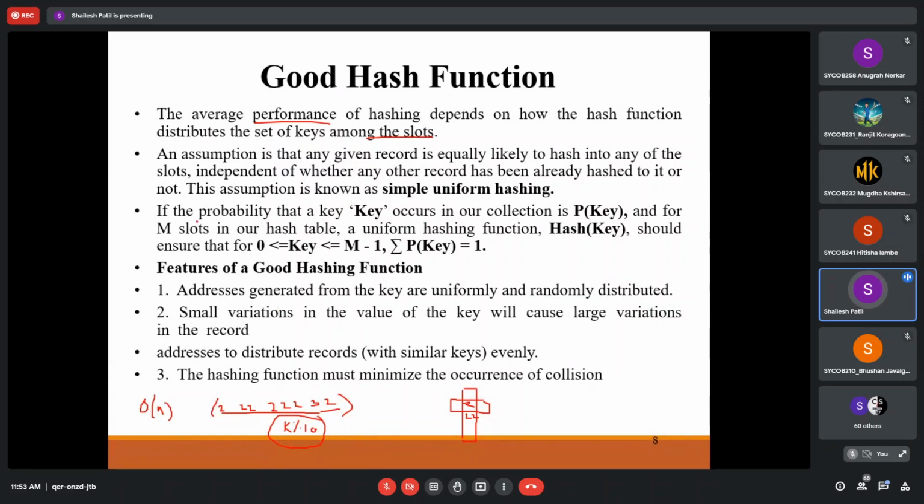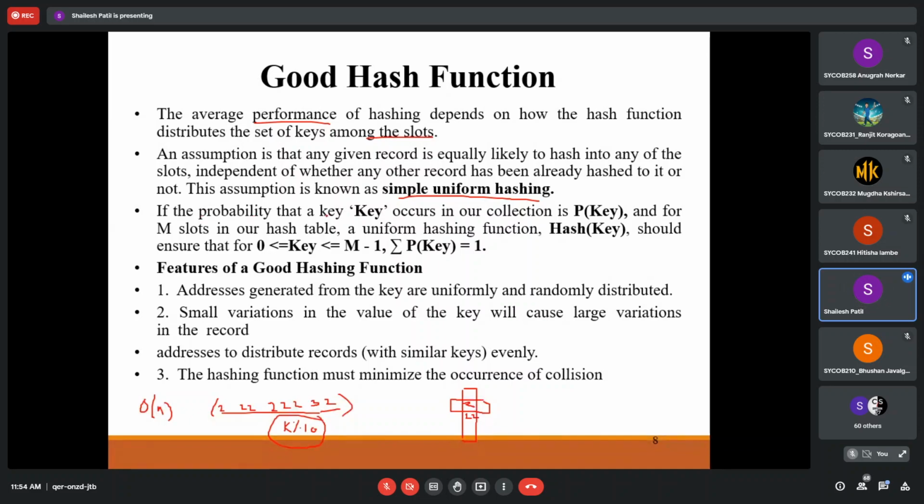The assumption is that any given record is equally likely to be hashed into any of the slots, independent of whether any other record has already been hashed to it. We call this assumption simple uniform hashing. So you are not bothering whether the particular area is occupied or not; we are just hashing that particular thing. So this is simple uniform hashing.